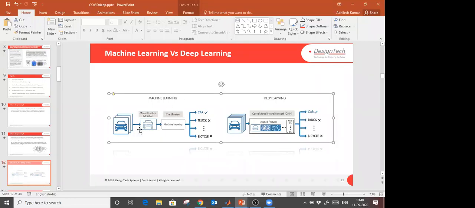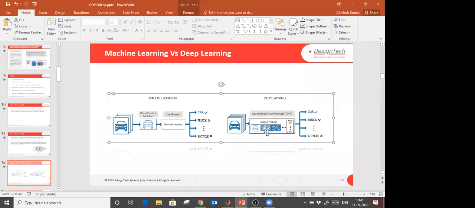This first figure which you see is machine learning. If I have to train on images of vehicles, we require extracting the features. Let's say I want to detect the car, then what will be the unique features for that car? We have to extract those features manually and provide them to the machine learning algorithm, and machine learning will create a model for that.